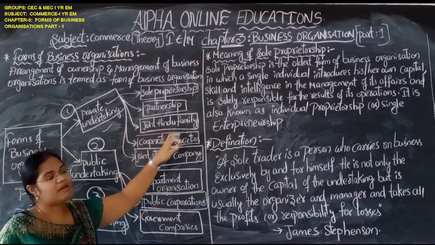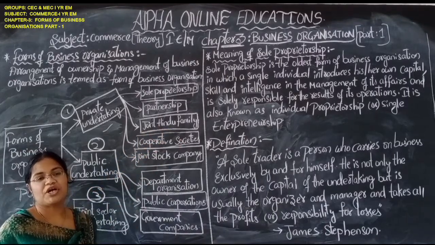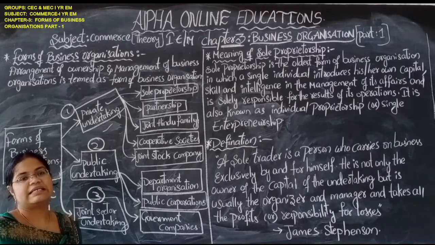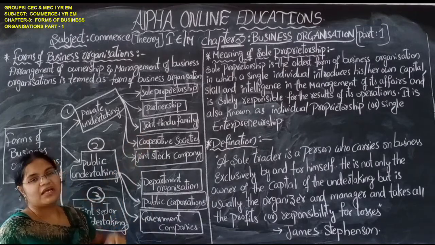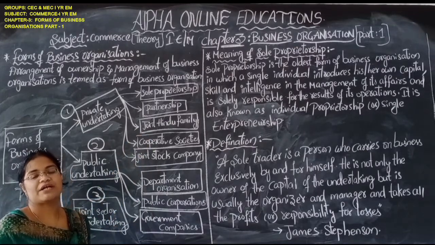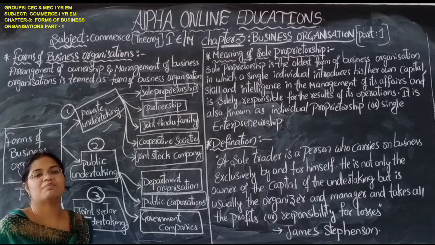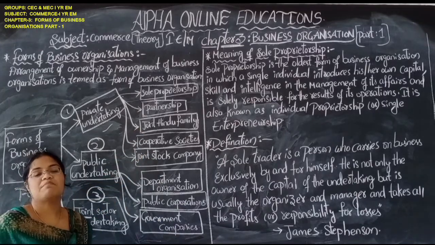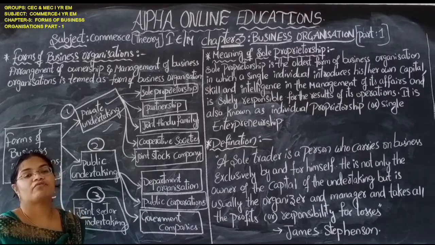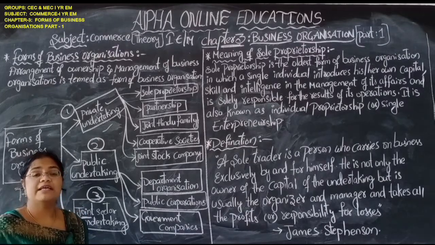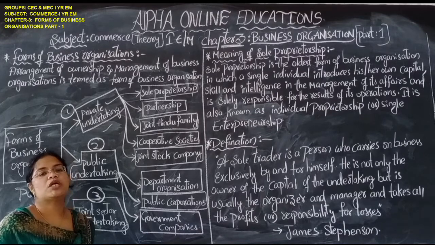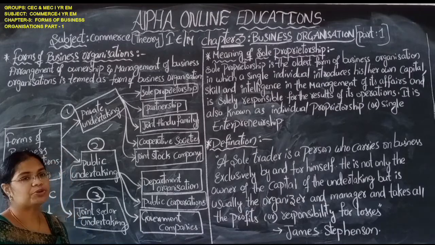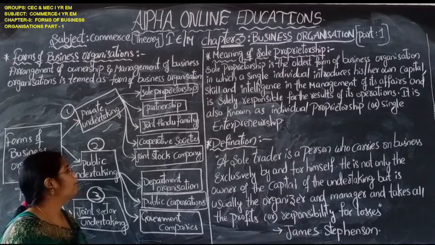Joint Hindu family. Okay, joint Hindu family, here we have the karta. He is the head of the family. He has the right to take every decision regarding the business. This is also a type of private business. Here the male person acts as the head of the family and he alone controls the total business organization. The woman should not have the right to participate.